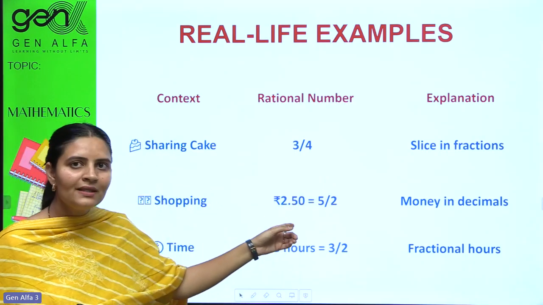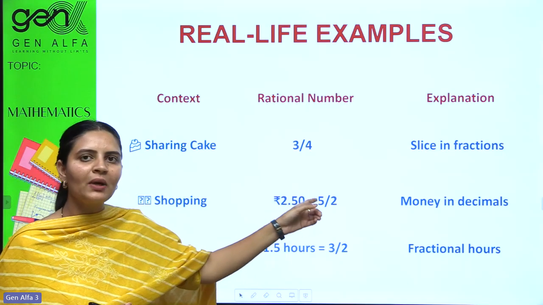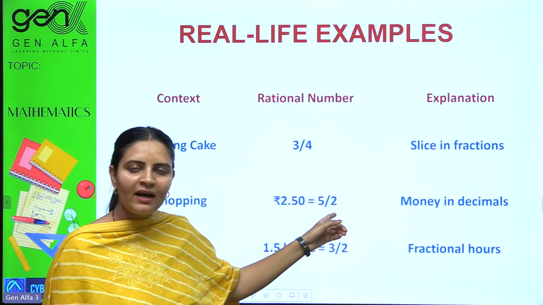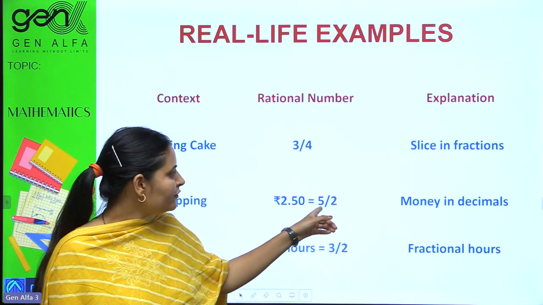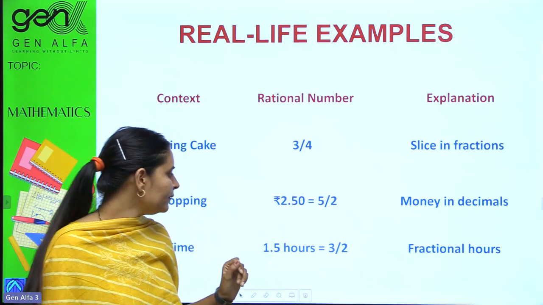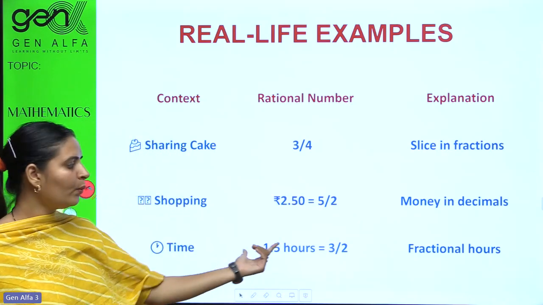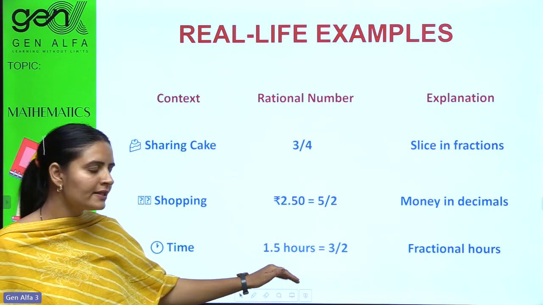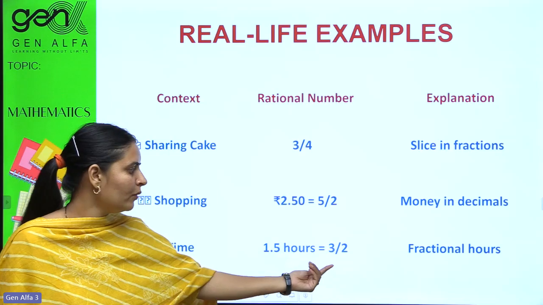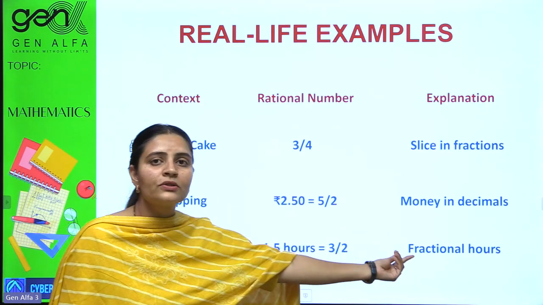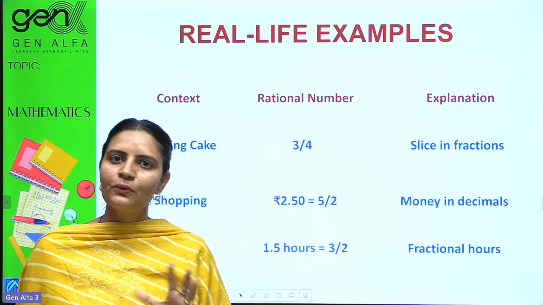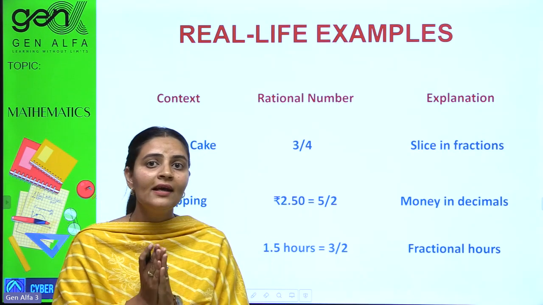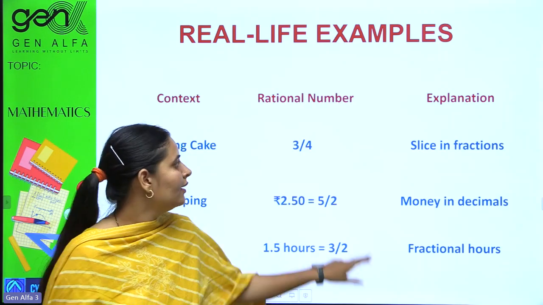Here shopping, decimals are there. Yes. Can you just write the decimals into fractional forms too? Yes, we can write. So after simplifying the decimal form, 5 by 2 I'm getting. That is also a fractional number. And talking about time, 1.5 hours, 15 by 10, after converting it into fractions and after simplifying it to its utmost form, 3 by 2 I'm getting. That is also fractional hours. Yes. So it's pretty much clear about what fractional numbers are, what rational numbers are based on the fractions, based on the p by q forms.